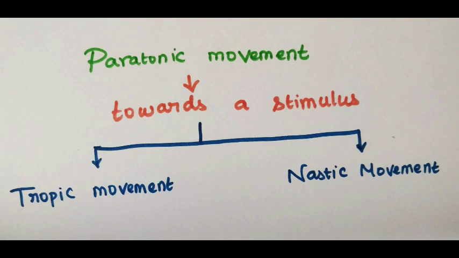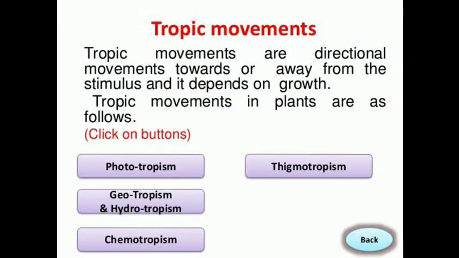Usually, if you see the movement of the plant, it will be a movement of curvature. This may be autonomic or sometimes paratonic. Under the paratonic movement of the plant, it is classified into two categories: trophic movement and nastic movement. As I already said, trophic movement is also called directional movement. Here the plant responds to the stimuli slowly by growing in a particular direction.